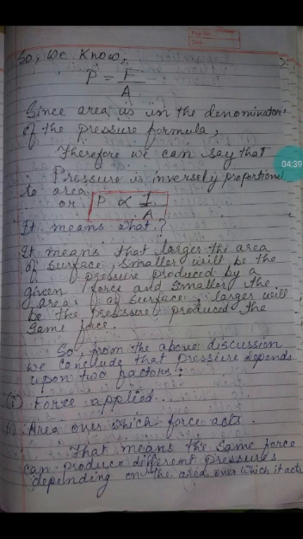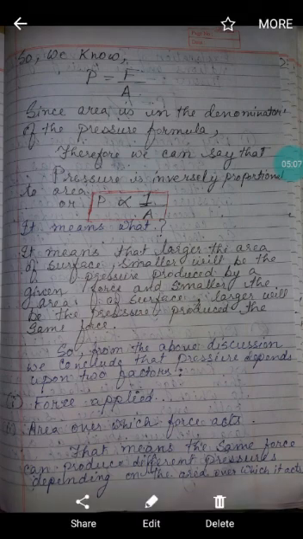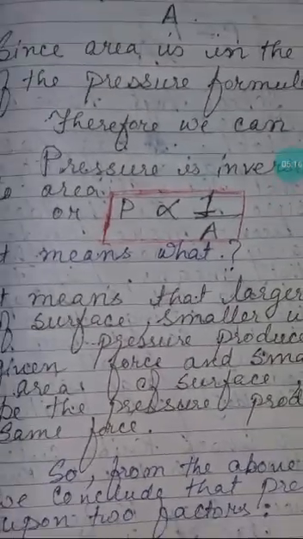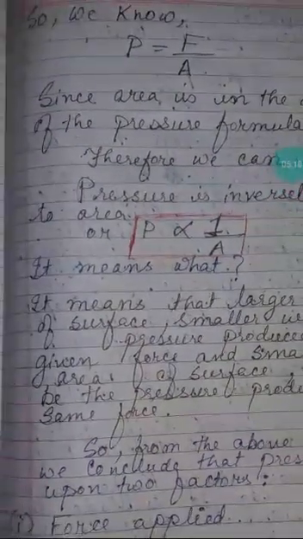Since area is in the denominator of the pressure formula, we can say that pressure is inversely proportional to area. It is not directly proportional to area. If the area had been in the numerator, then we could have said that pressure is directly proportional to area. But since the area is in the denominator, pressure is inversely proportional to area. This is the symbol for it.